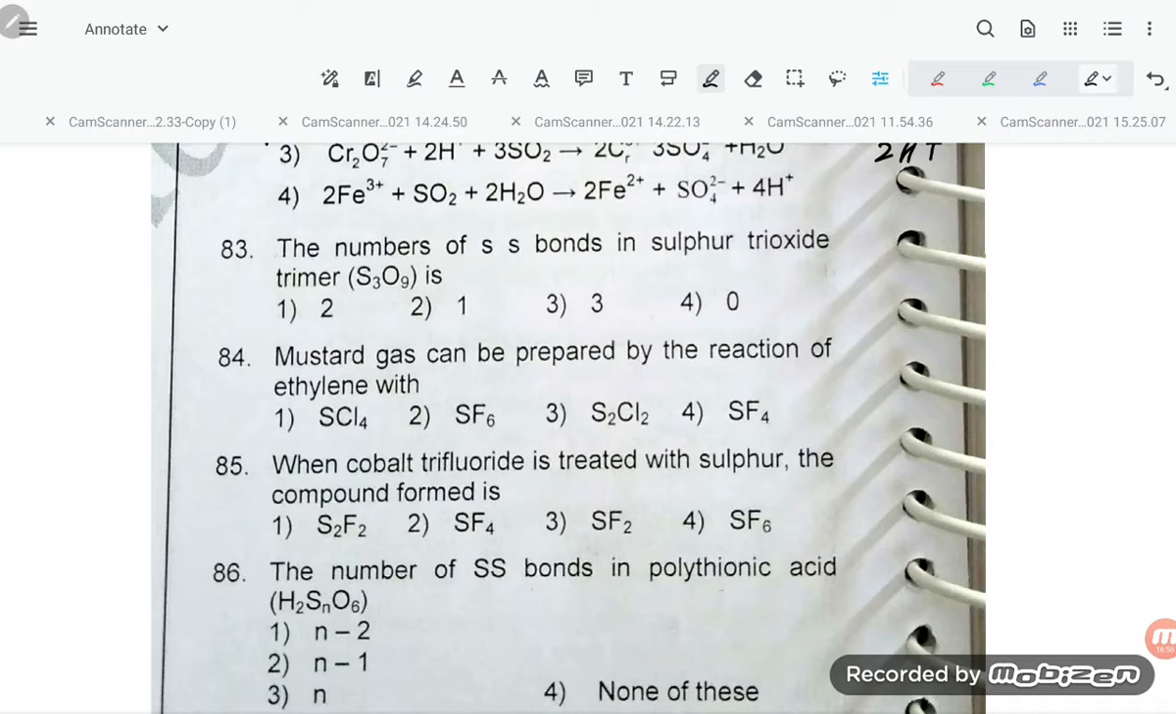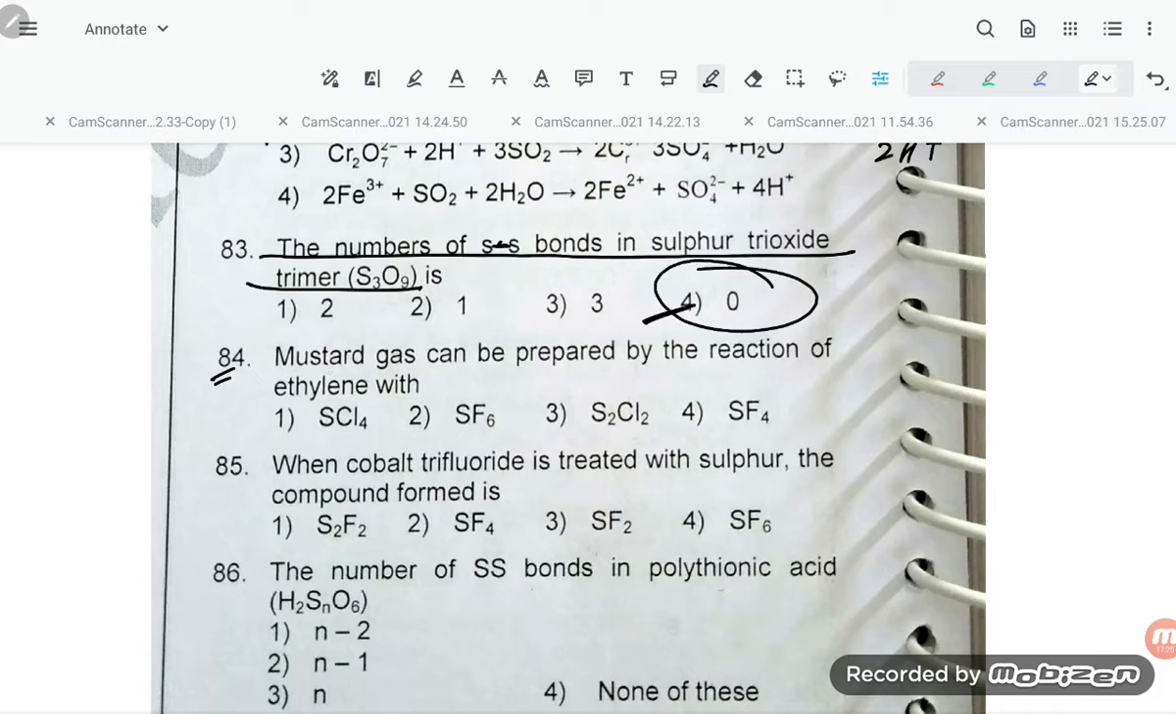Now 83. The number of S-S bonds in sulfur trioxide trimer S3O9 is, so option number 4 is correct, 0. The number of S-S bonds in sulfur trioxide trimer S3O9 is 0. So this is our answer.